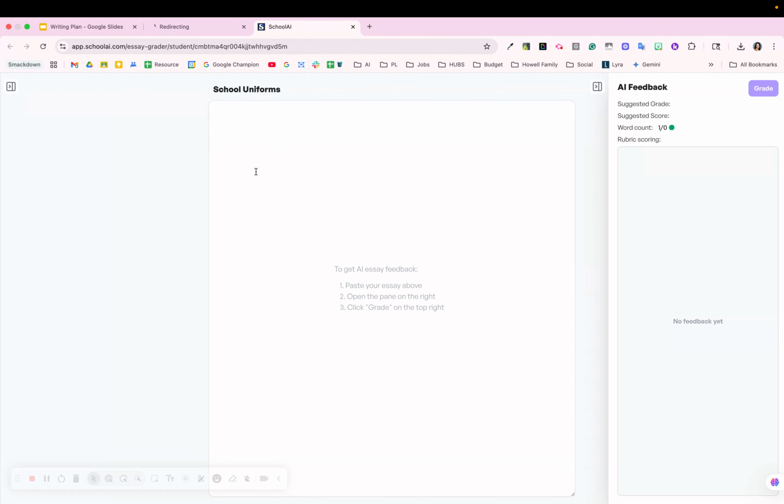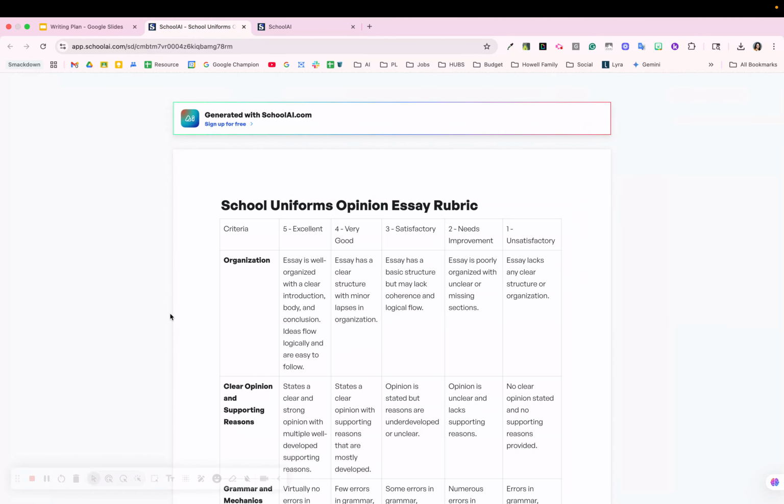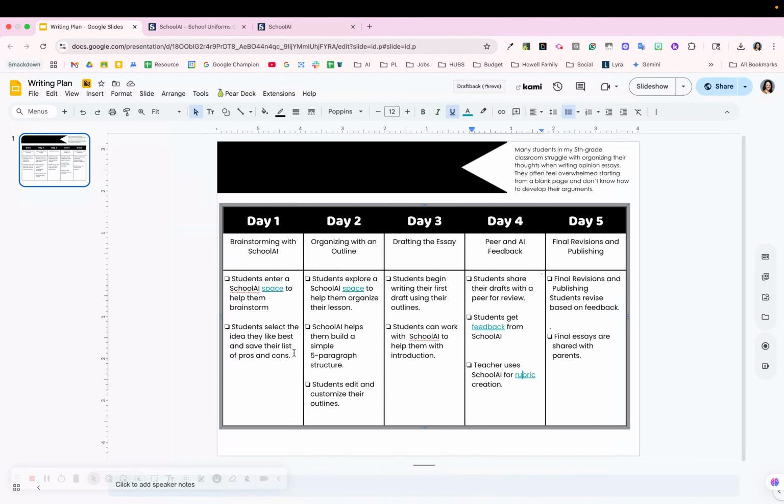Another cool thing is in School AI, I was able to create a rubric that I was able to use in here for students to get that feedback from AI. This can just, again, be very helpful and create that self-reflection and metacognition within my students. So here's a 5-day writing plan to support my students and their thinking when it comes to should they wear uniforms or not.